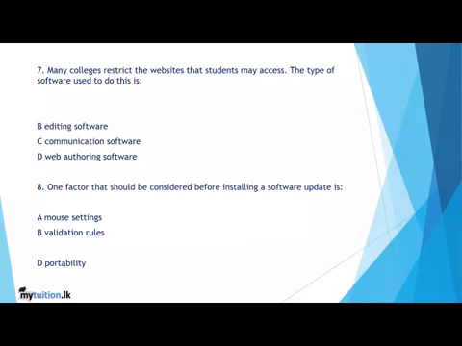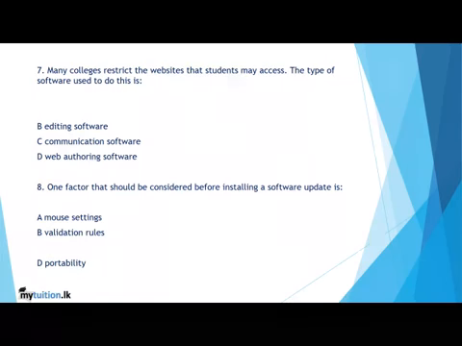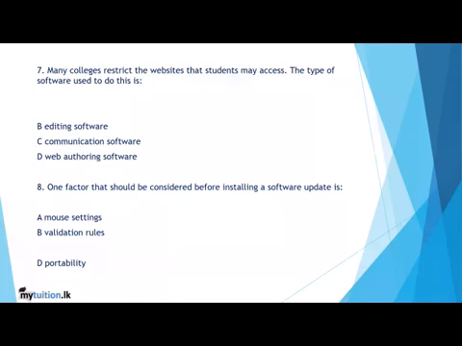Seventh one, many colleges restrict the websites that students may access. What is the type of software used to do this? Probably this might be at your schools also, which uses filtering software. This software filters the websites or access to other networks. Editing software is used for video editing or audio editing. Communication software is for email. Web authoring software is for creating HTML pages.